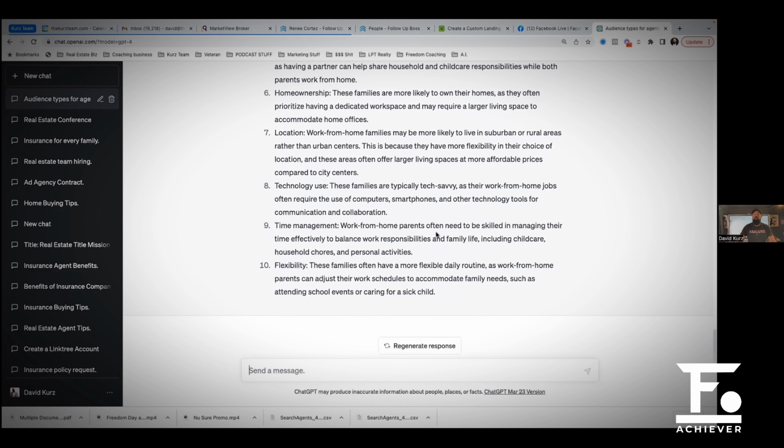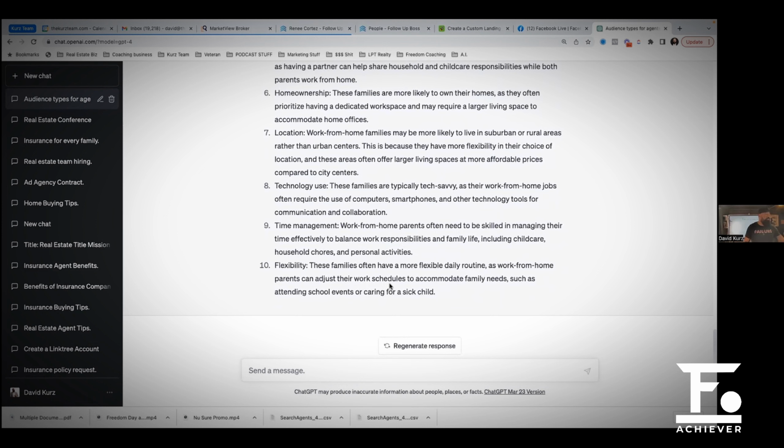Time management, work from home parents often need to be skilled in managing their time effectively. Flexibility, these families often have more flexible daily routines, such as work from home parents can adjust their work schedules to accommodate family needs, such as attending school events or caring for a sick child.